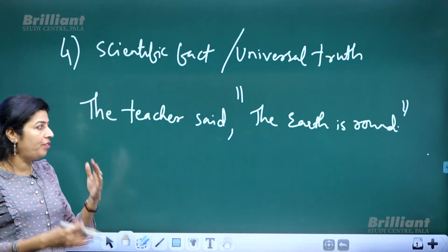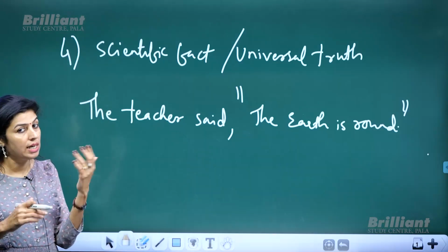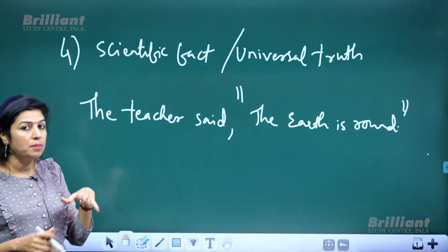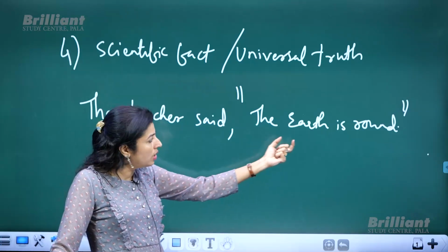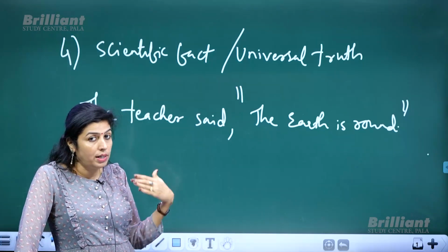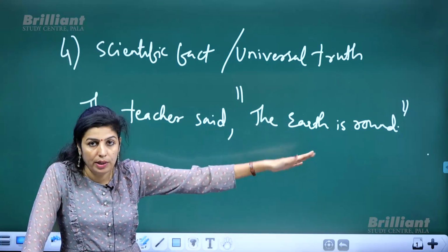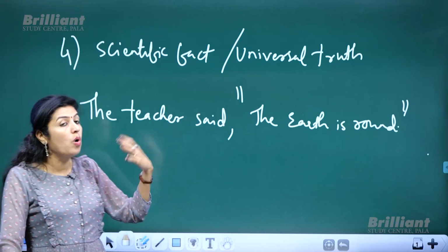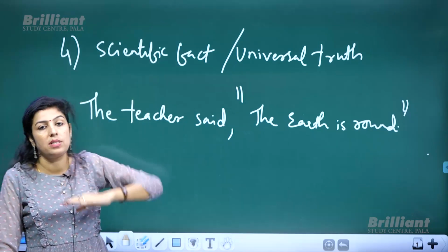And we were told that all present tenses change to corresponding past tense. That was the first rule that we have learned. So here, the earth is round is simple present tense. According to the rules we are supposed to change that into the corresponding past tense. That means we should say: the teacher said that the earth was round. But that is against the scientific fact or universal truth.